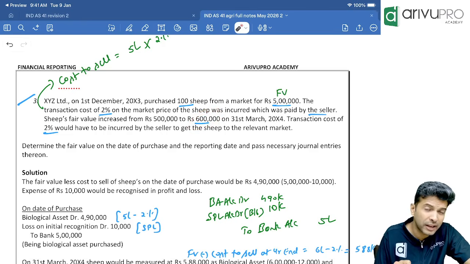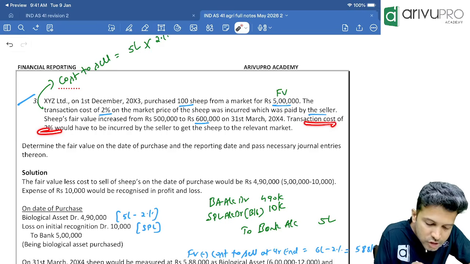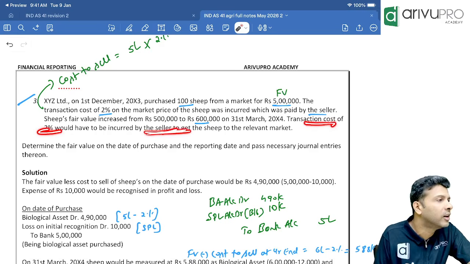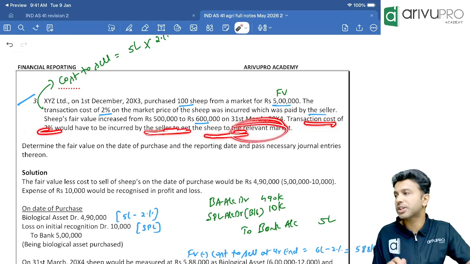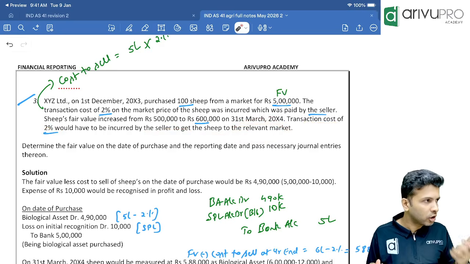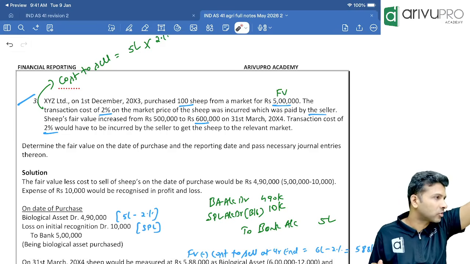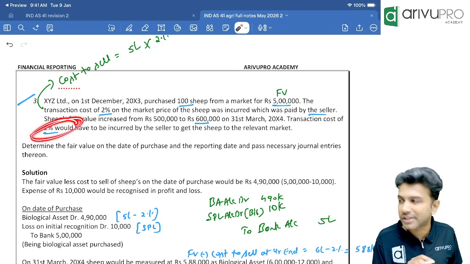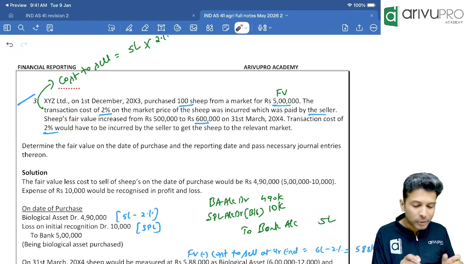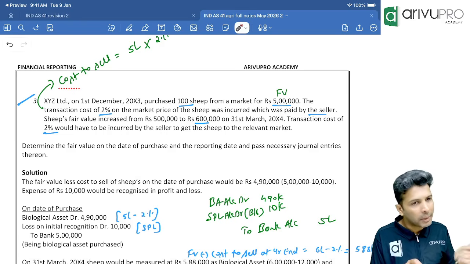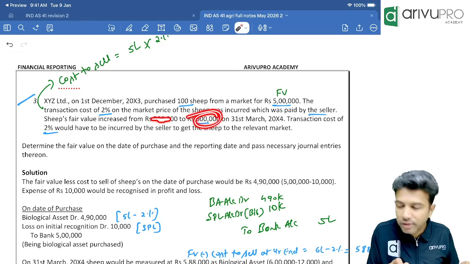Will you measure it at fair value or fair value less cost to sell? Cost to sell. The transaction cost is 2%. It has to be incurred by the seller in order to get the sheep to the relevant market. In order to sell the sheep, the seller has to get the sheep to some selling place. So that selling cost is how much they're saying? 2%. 2% of what? Market value.